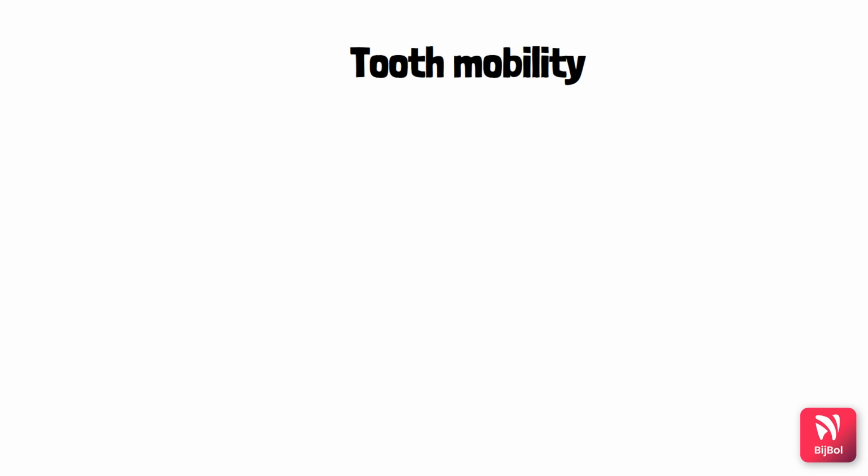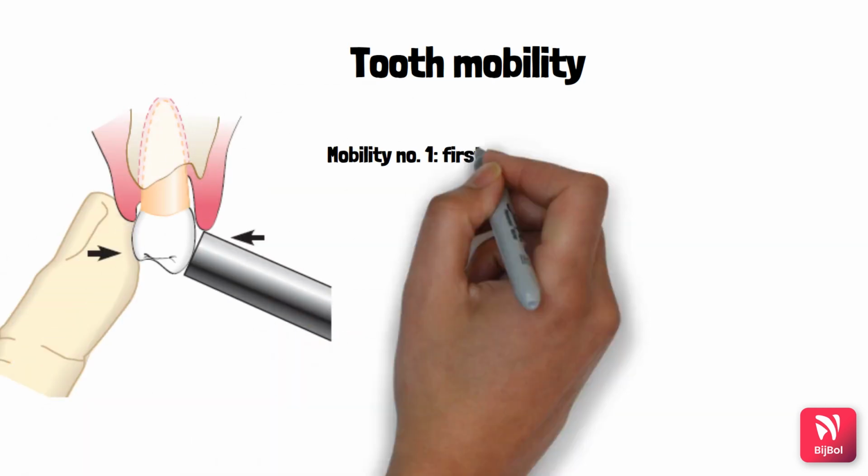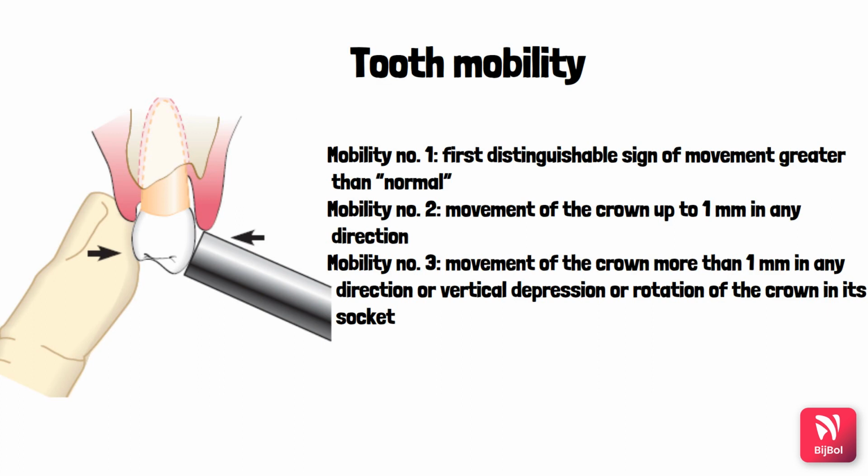Next, we will see about tooth mobility. All teeth have a slight degree of physiologic mobility. This physiologic mobility varies for different teeth and at different times of the day. When arising in the morning it is greatest and it progressively decreases. This increased mobility in the morning is attributed to the slight extrusion of the teeth, because during sleep there is limited occlusal contact, isn't it? Because of this limited occlusal contact there is slight extrusion of the teeth. That is why after arising in the morning we feel a little bit of mobility.